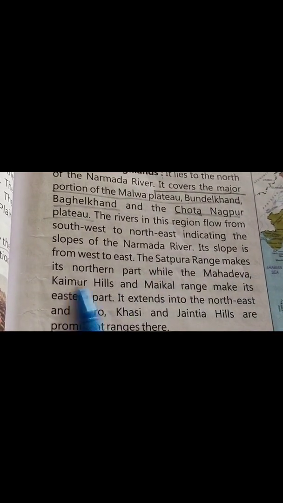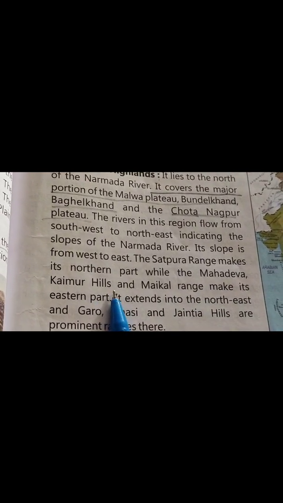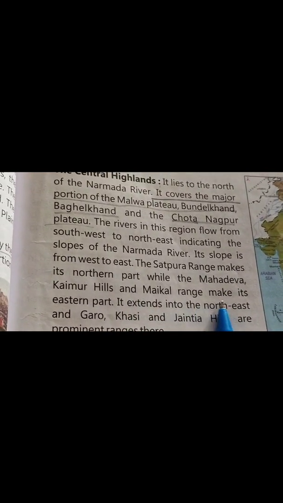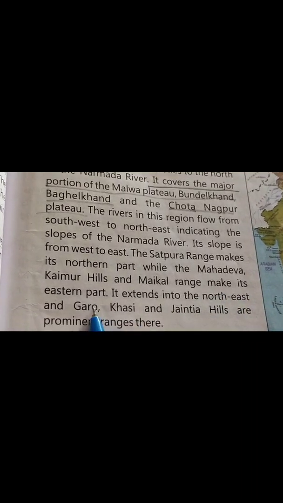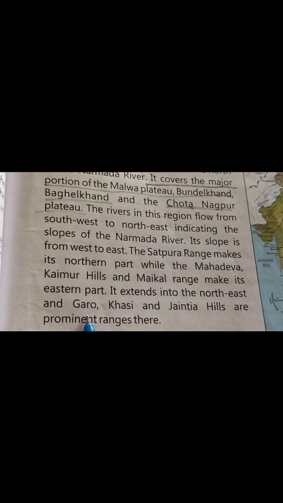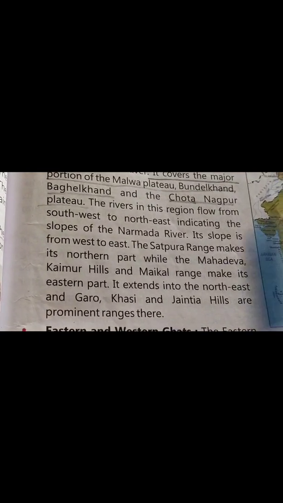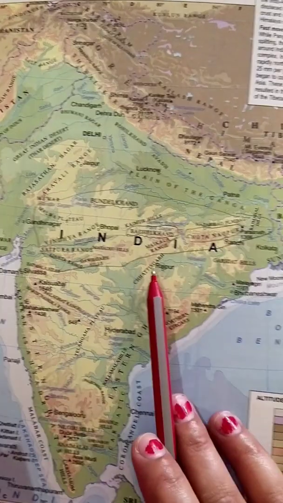Satpura range makes its northern part, while the Mahadeva, Kaimur Hills and Mekal range make its eastern part. It extends into the northeast, and Garo, Khasi and Jaintia hills are prominent ranges there. And this is your